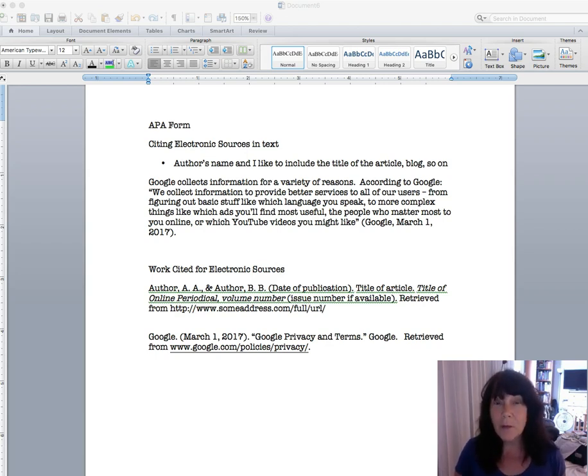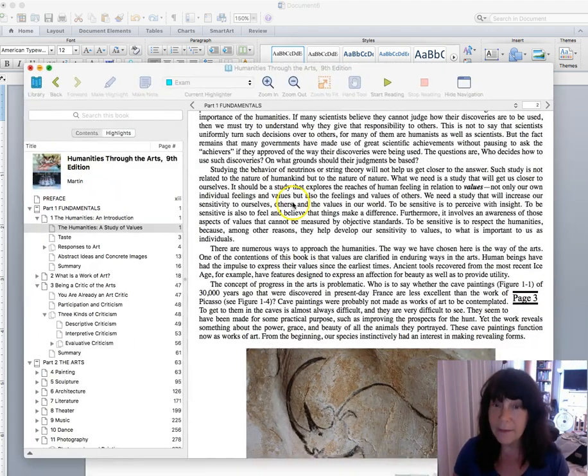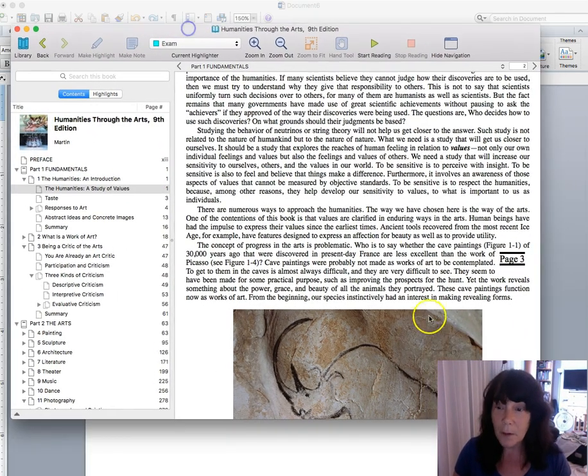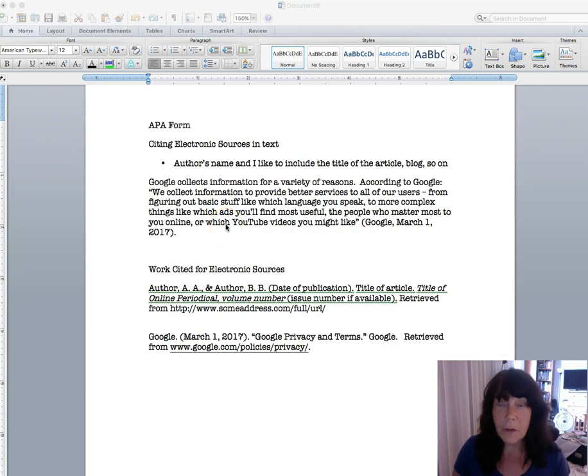Now with web pages, we know that oftentimes a page number isn't available, but sometimes if you have an electronic book, for example, my humanities textbook here that I teach from, we are given page numbers. So this would be an electronic resource that we would be citing, and here's an example of the page number. All right, so we need to include all the same information as we would for a book or a periodical or other kind of paper presentation.